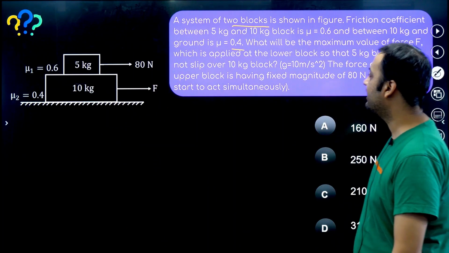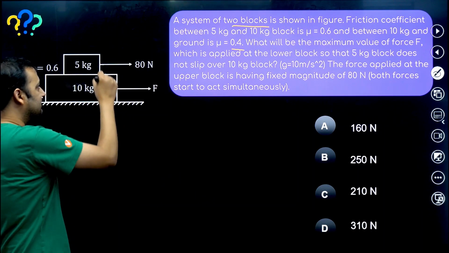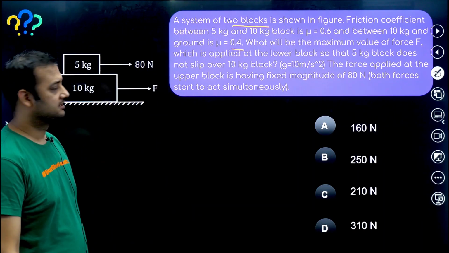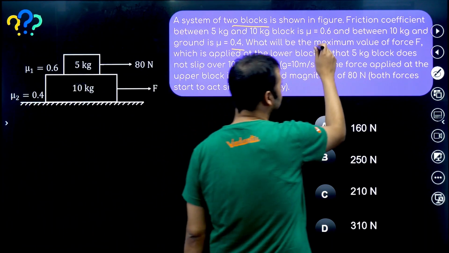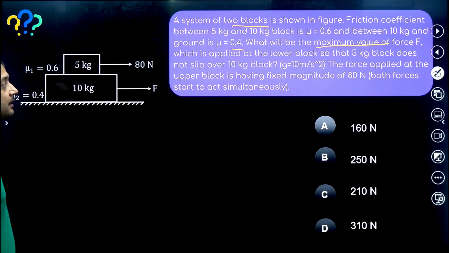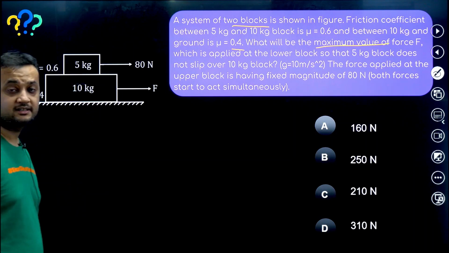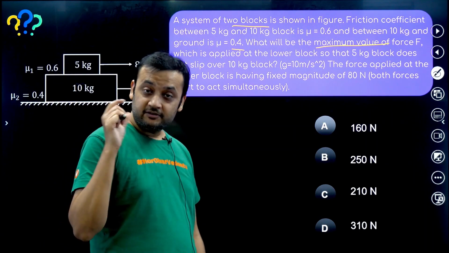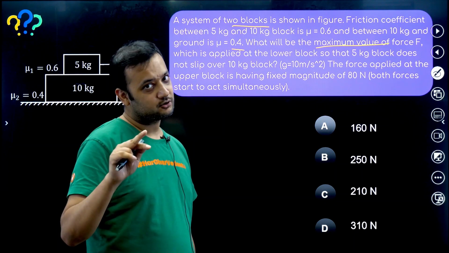Okay, we have to find. So this force of 80 Newton is fixed. You can see that this 80 Newton force is fixed. We are applying force F and we have to find the maximum value of F so that it does not slide. 5 kg and 10 kg do not slide. That means we want motion to happen but relative slipping to be absent. That means we are talking about case 2.